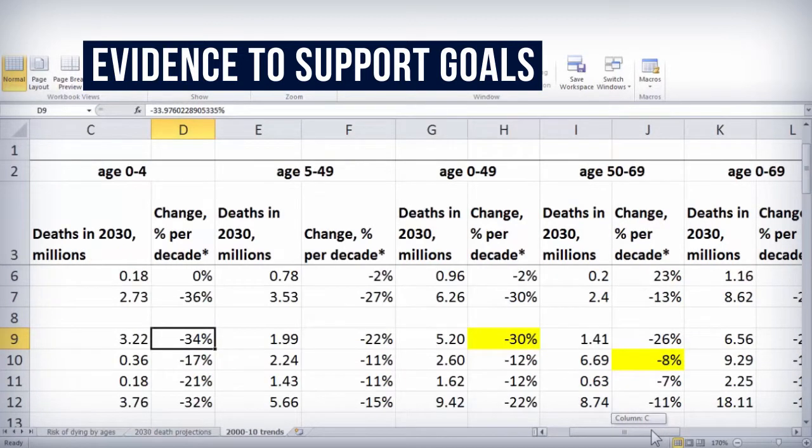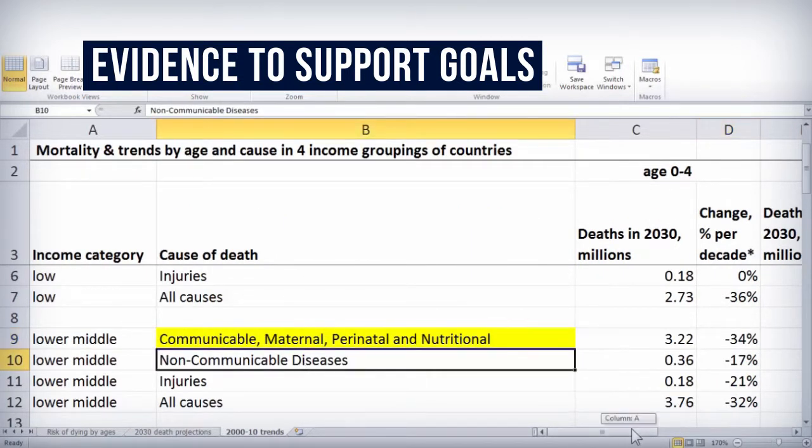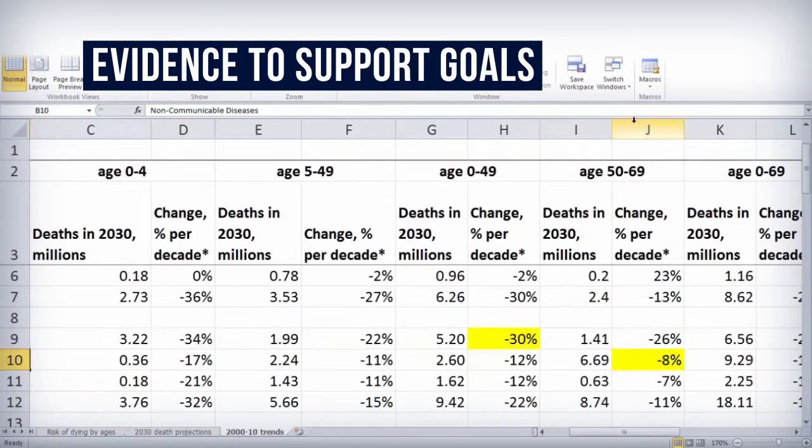Now, by contrast, you see that the non-communicable diseases have actually shown less of a decline, and that's shown here. These are the non-communicable diseases, and we just scroll over and look at the Indian numbers, again at the most important age group for these, which is 50 to 69, and that shows only an 8% decline.